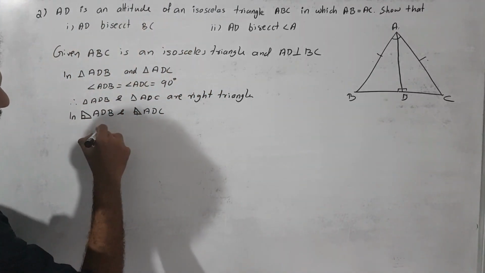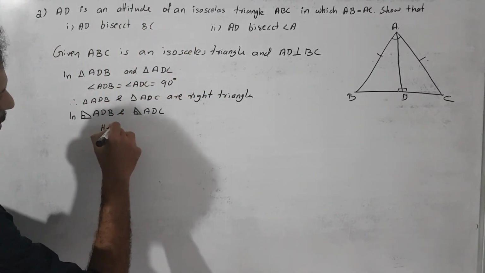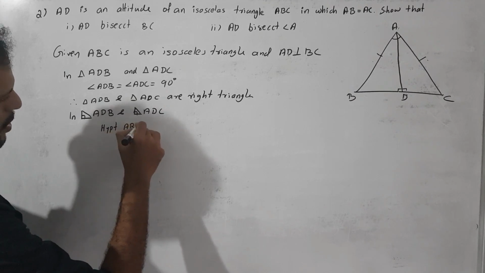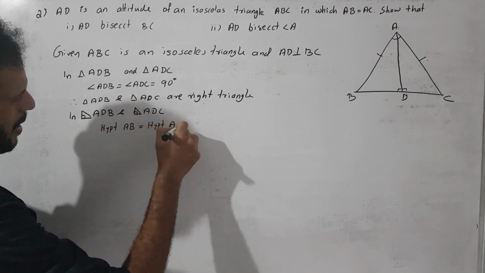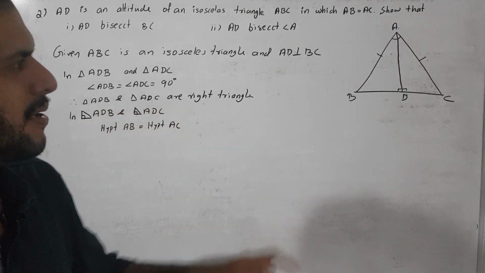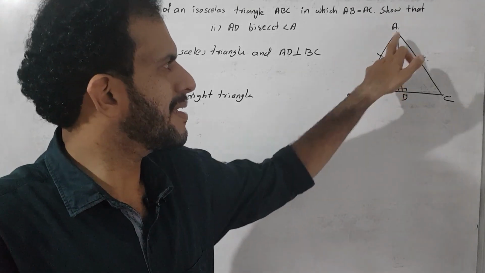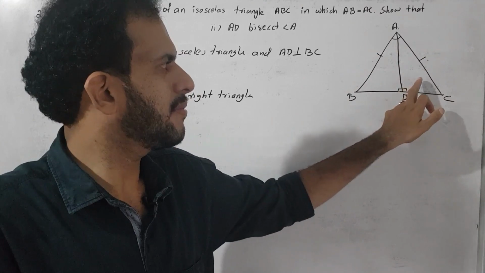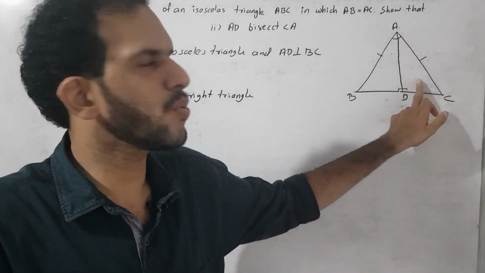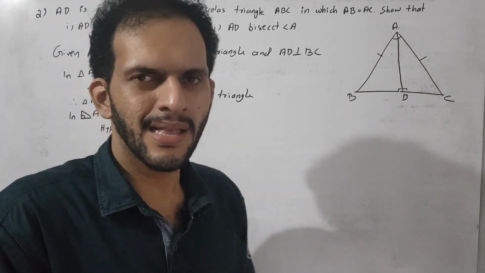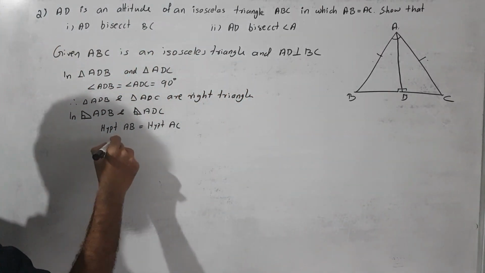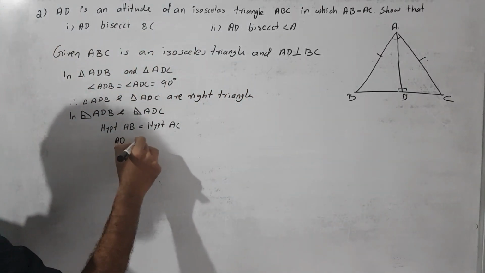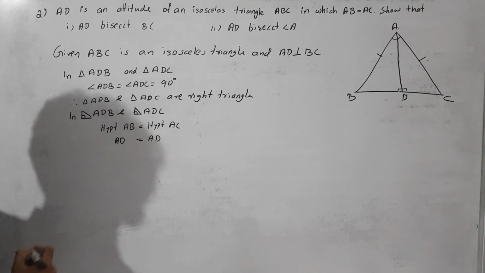Then in this triangle one side is AD and in this triangle one side is also AD. Correct. Then AD is equal to AD. Then what did we get?